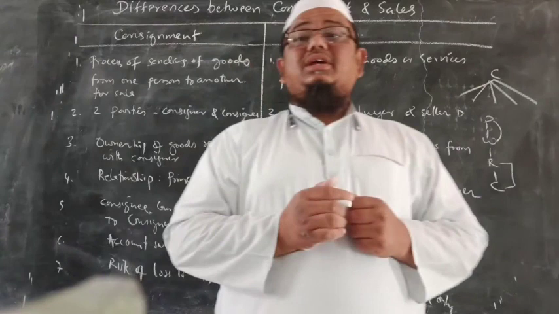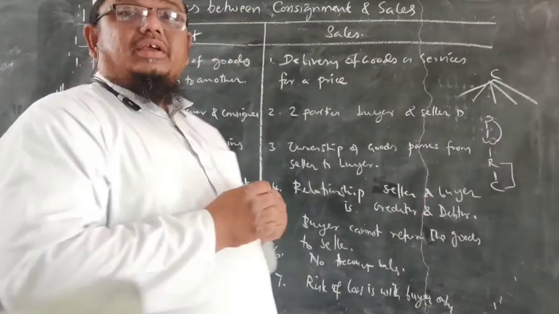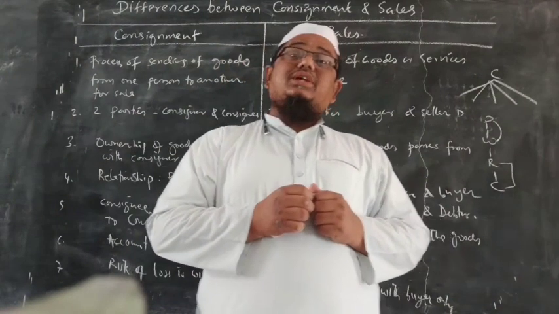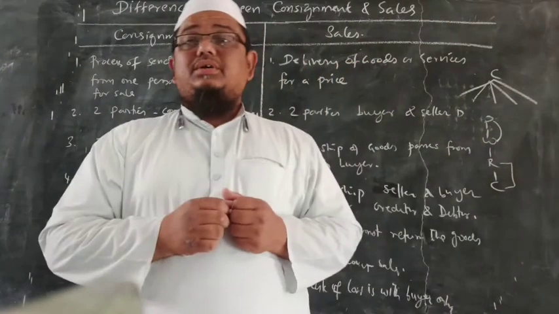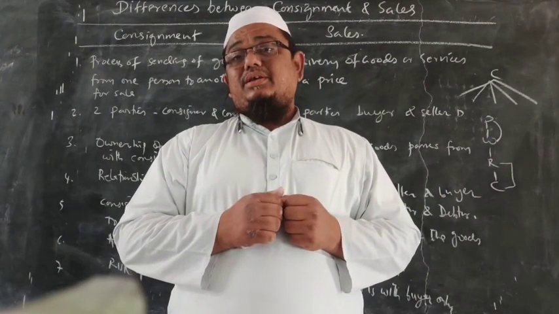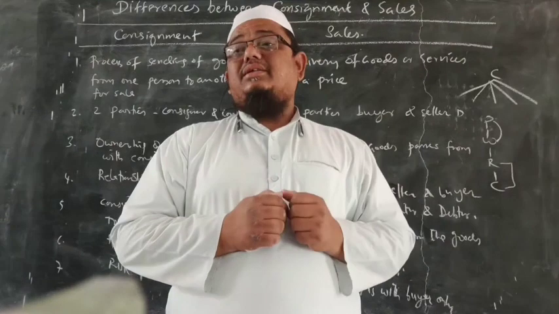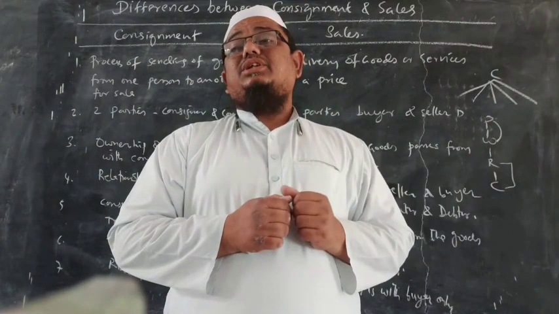If you see the parties to the consignment, the person who sends the goods is called the consignor, and the person who receives the goods on behalf of the consignor is called the consignee. The process is called consignment. The person who sends or supplies the goods is called the consignor.